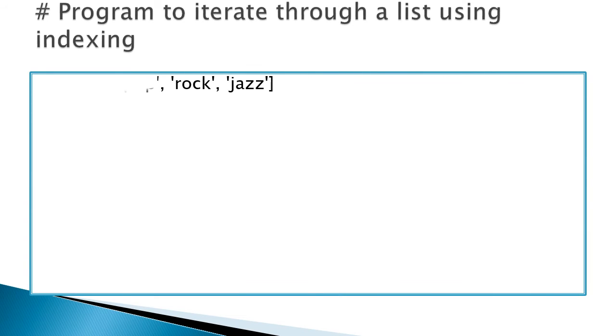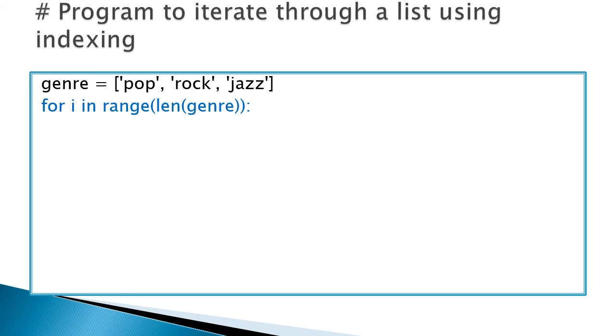Next, how we can use it to iterate over the elements of a string list using the index. We can see here genre equal to pop, rock, jazz assigns a list, and for i in range(len(genre)) is used. The length function we already know returns the number of elements in the particular object.